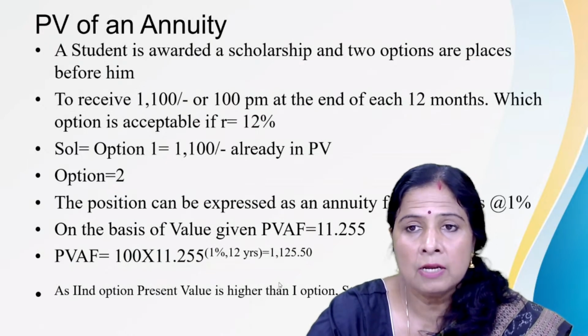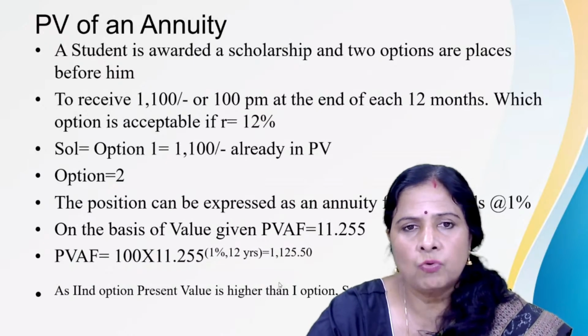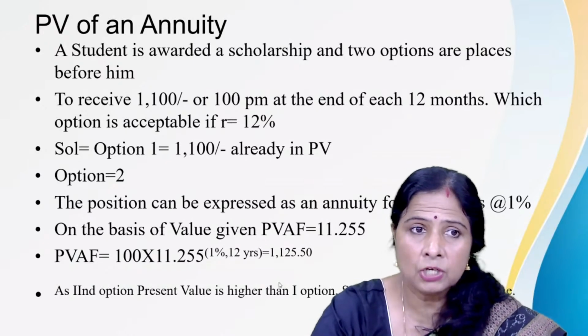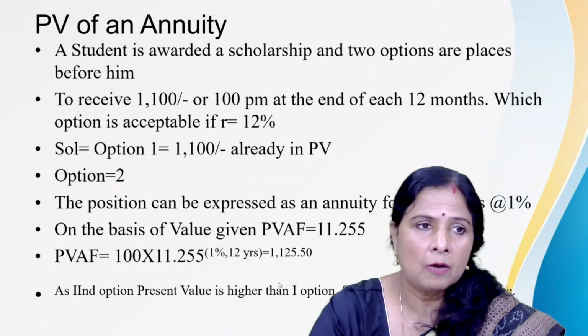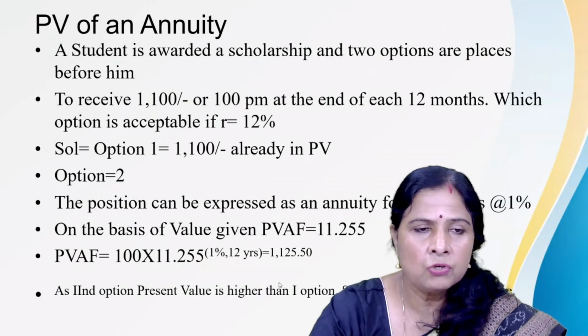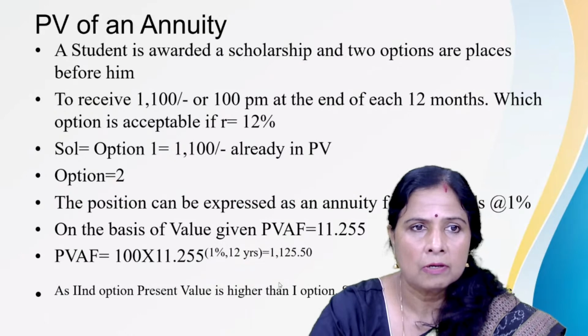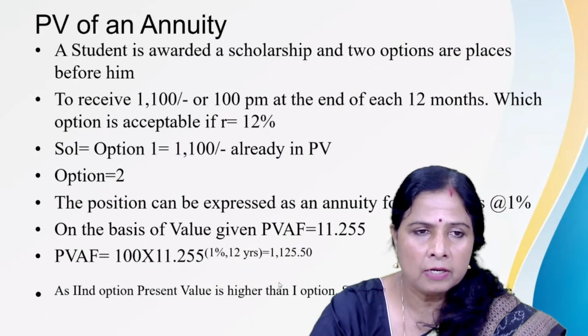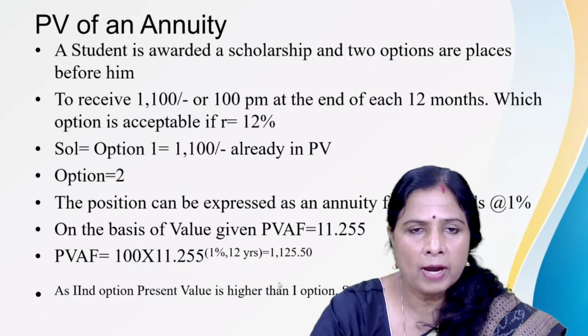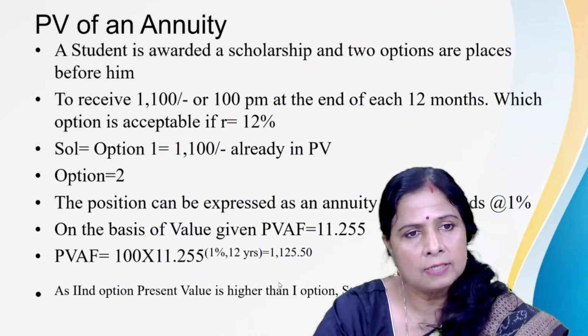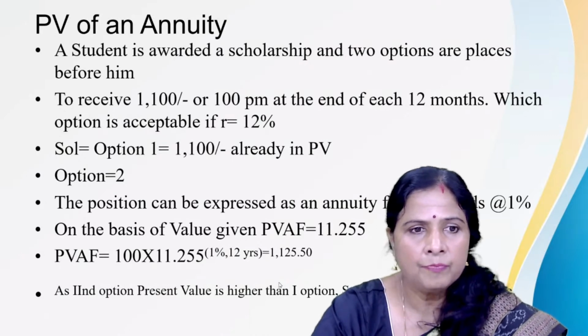Which option is acceptable if the rate of interest is 12%? The student can either receive 1100 today or receive 100 at every end of the month for 12 months, where the rate of interest is 12%.